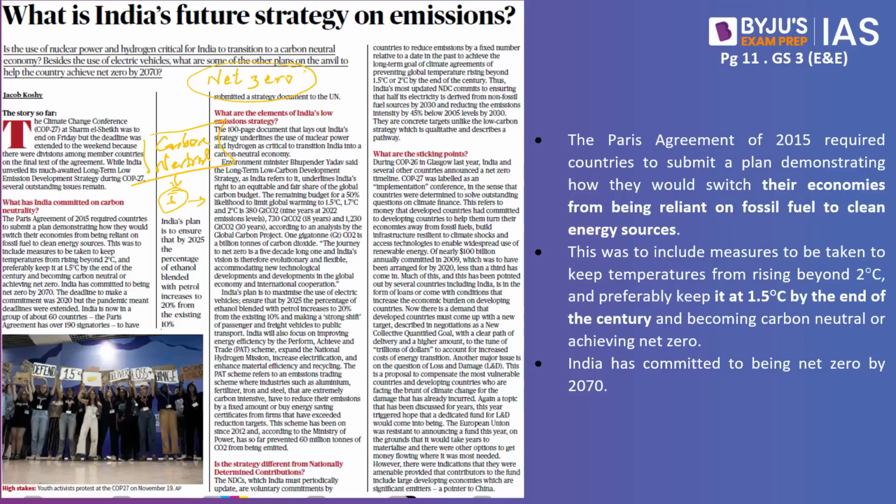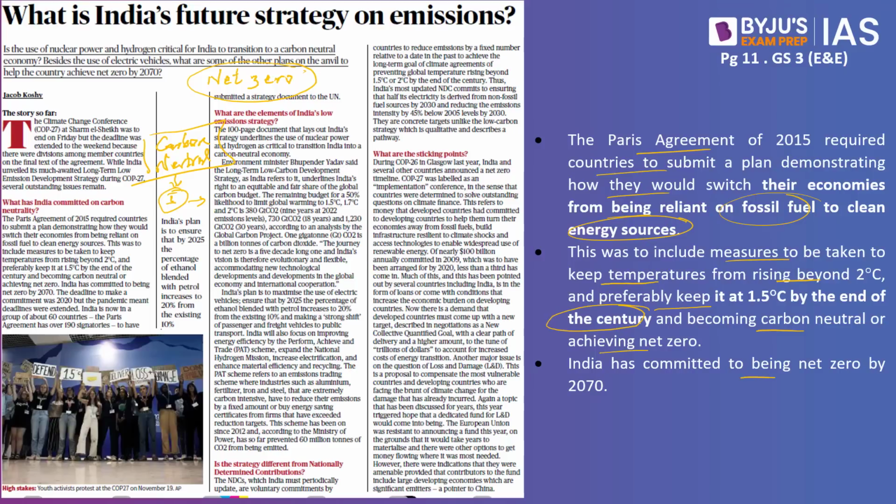What has India committed as part of the carbon neutrality? The Paris Agreement of 2015 required countries to submit a plan demonstrating how they would switch their economies from being reliant on fossil fuel to clean energy sources. This was to include measures to be taken to keep temperatures from rising beyond 2 degrees centigrade and preferably keeping it at 1.5 degrees centigrade by the end of the century, and becoming carbon neutral or achieving net zero.